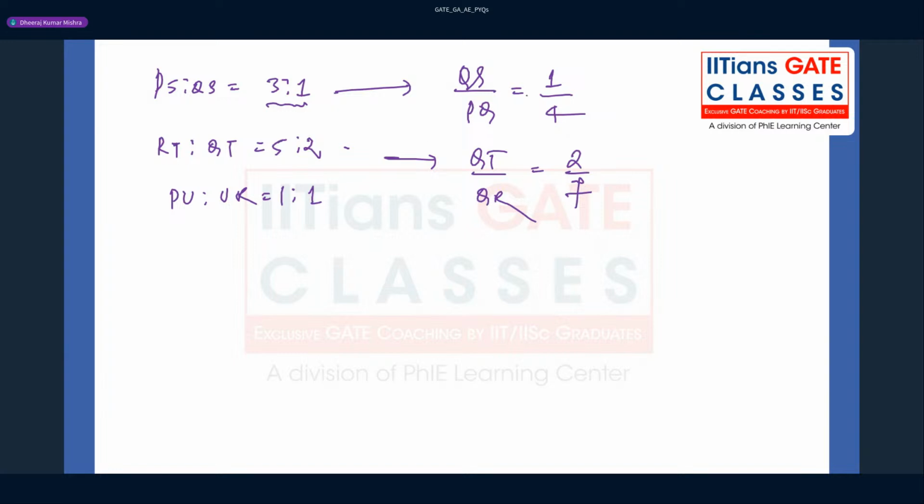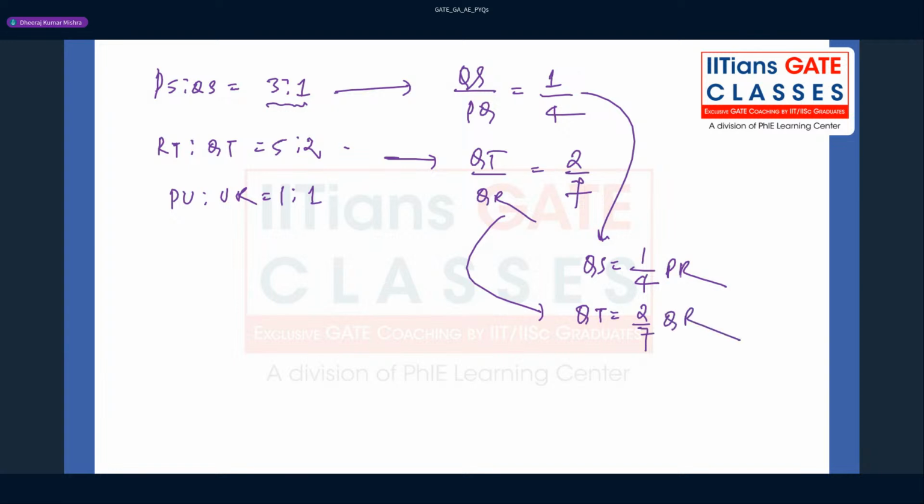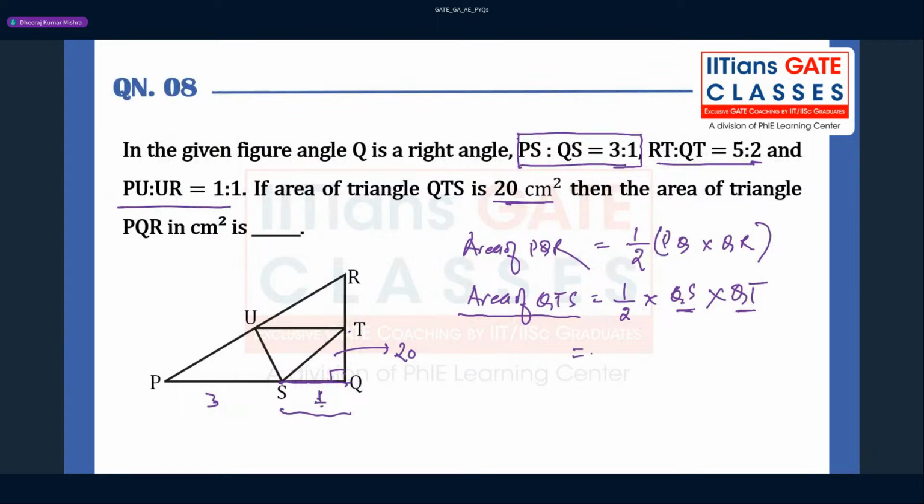Now you got QS in terms of PQ, which is nothing but 1 by 4 PQ, and QT in terms of QR is 2 by 7 into QR. Now you can plug everything back here. So it becomes 1 by 2 into 1 by 4 PQ into 2 by 7 into QR. Now you have to find PQ into QR, and then divide by 2. This is given as 20.